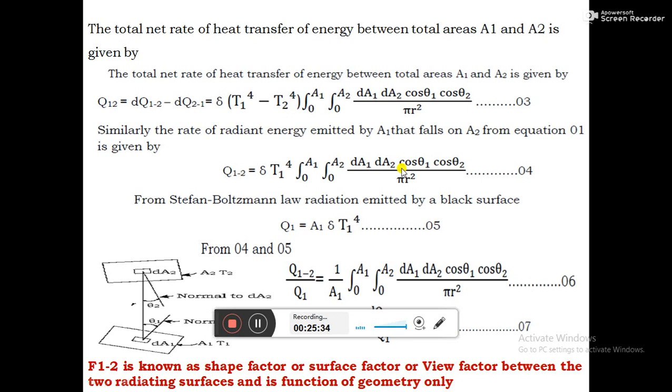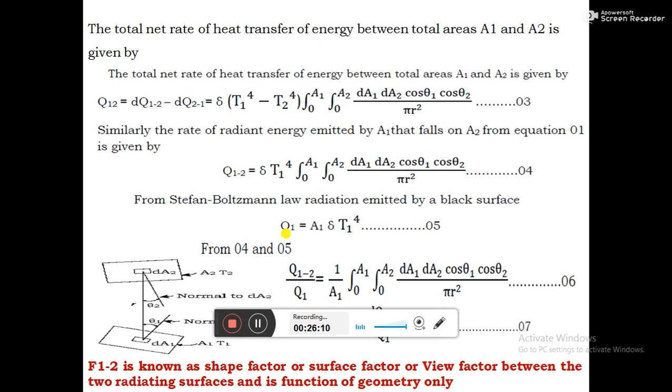But from the Stefan-Boltzmann law, for a black body, we have Q1 equals A1 into sigma T1 to the power of 4. From 4 and 5, Q suffix 1;2 gives the heat which is emitted by the body and falling on the body 2. Q suffix 1 gives the total amount of radiation emitted by the body.